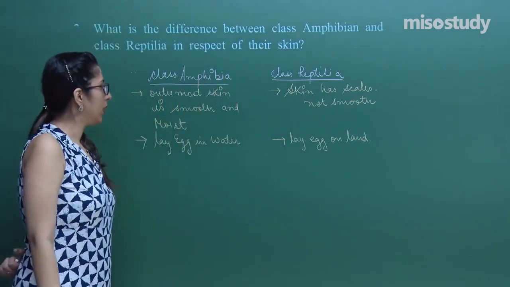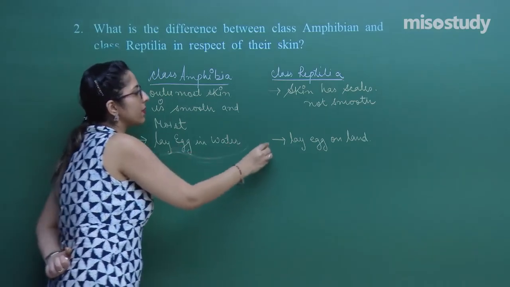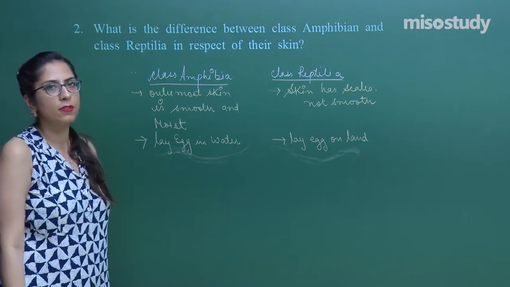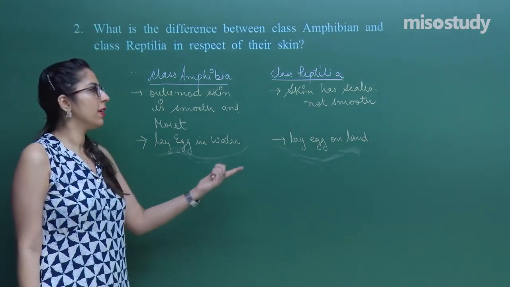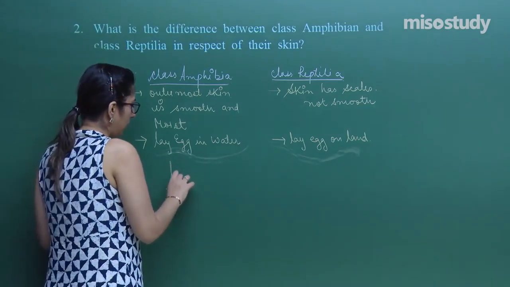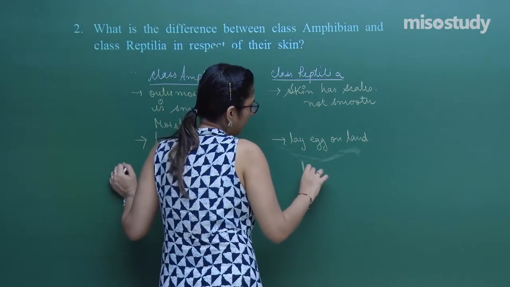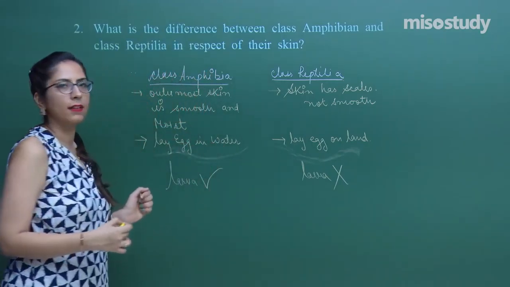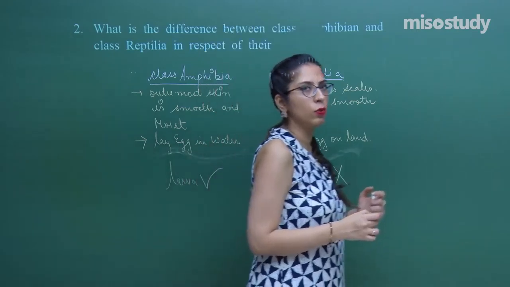We have discussed two differences, of which one is related to skin and the second is not related to skin. In amphibians, larvae are produced. In reptiles, no larva is produced. So, these are certain characteristic features, right? This is how you have to attempt a 1-mark question.